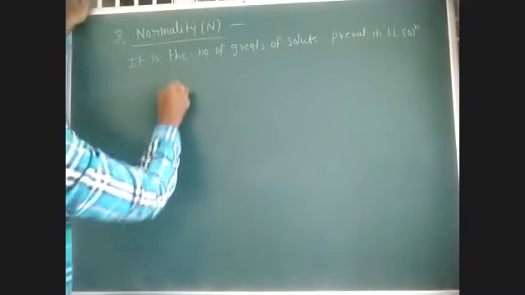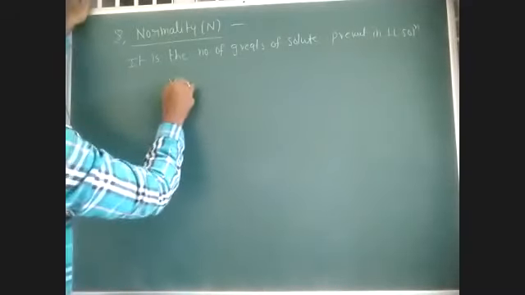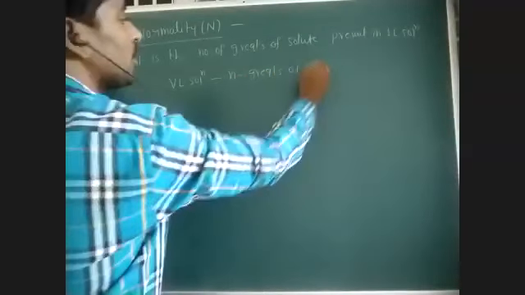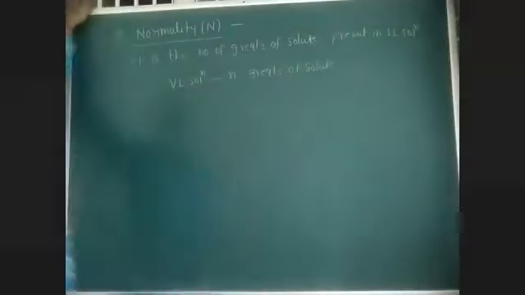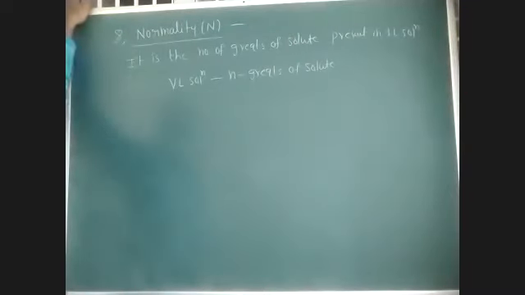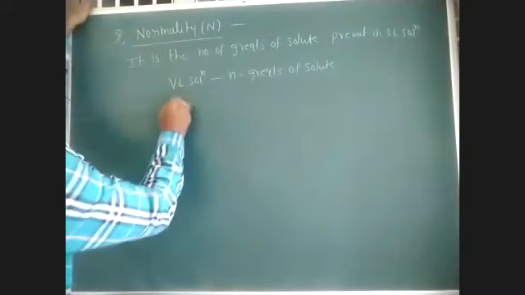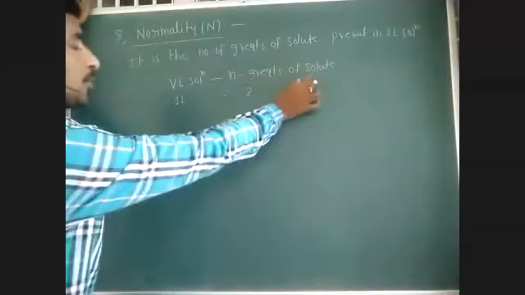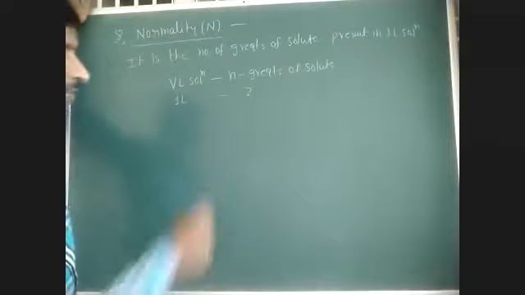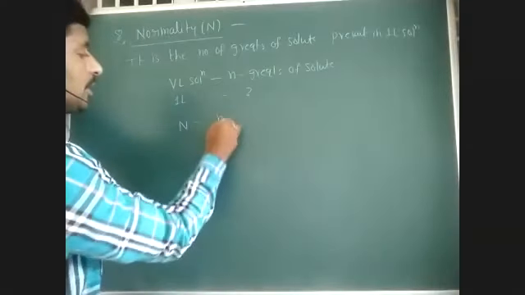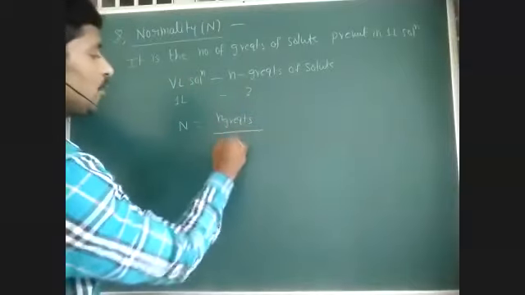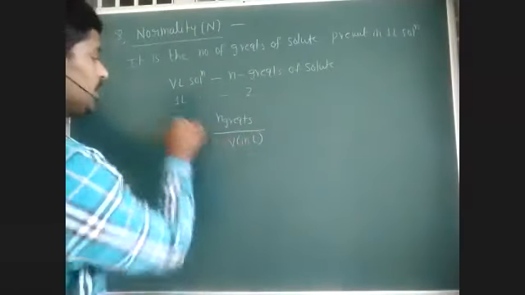For example, in V liters solution, N is the number of gram equivalents of solute present. Then in 1 liter solution, how many gram equivalents of solute are present? That is called normality. So normality is equal to number of gram equivalents by volume in liters. The difference is that there we use number of moles, here we use number of gram equivalents.